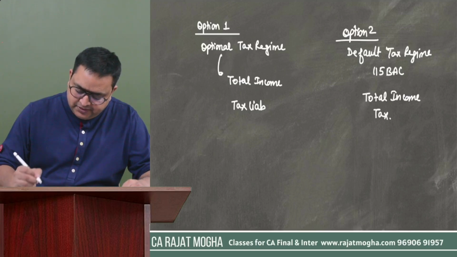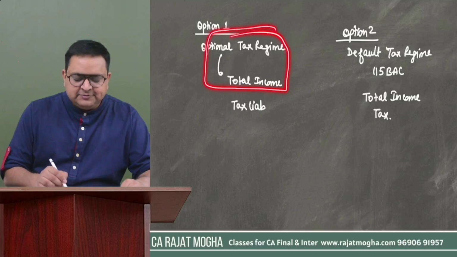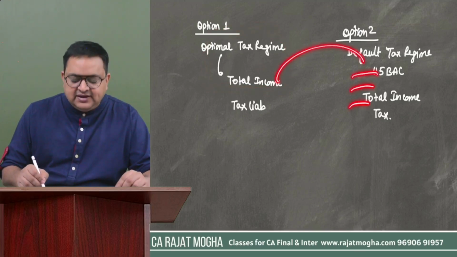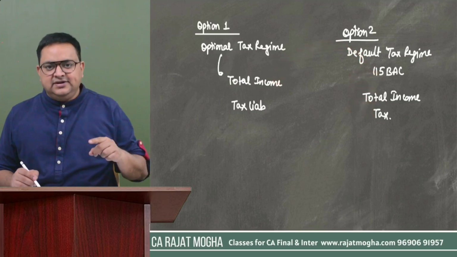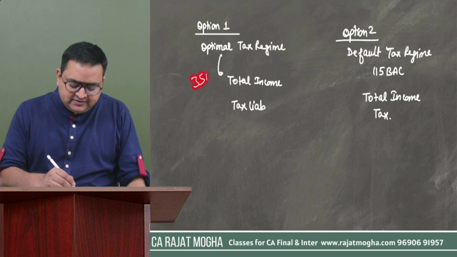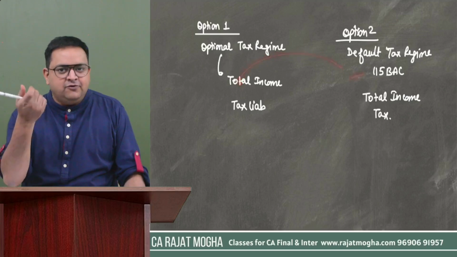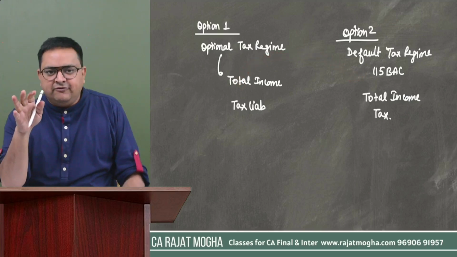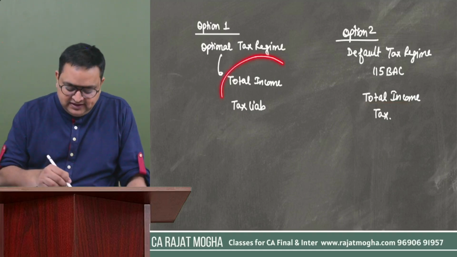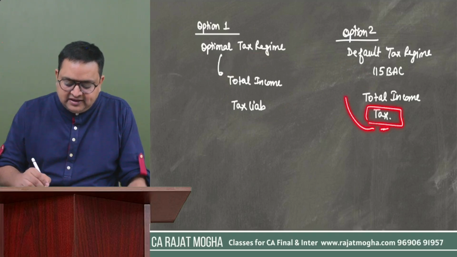But please wait, guys. Once you have calculated the total income as per the optional scheme, please don't recalculate everything in option 2. Just see what is the difference there. Let's say you have claimed deduction under section 35 AD over here, otherwise everything is the same. So you just nullify the effect of deduction of 35 AD and then calculate. Just take the help of this calculation, calculate the total income, and then apply the tax rate as per the default tax regime.